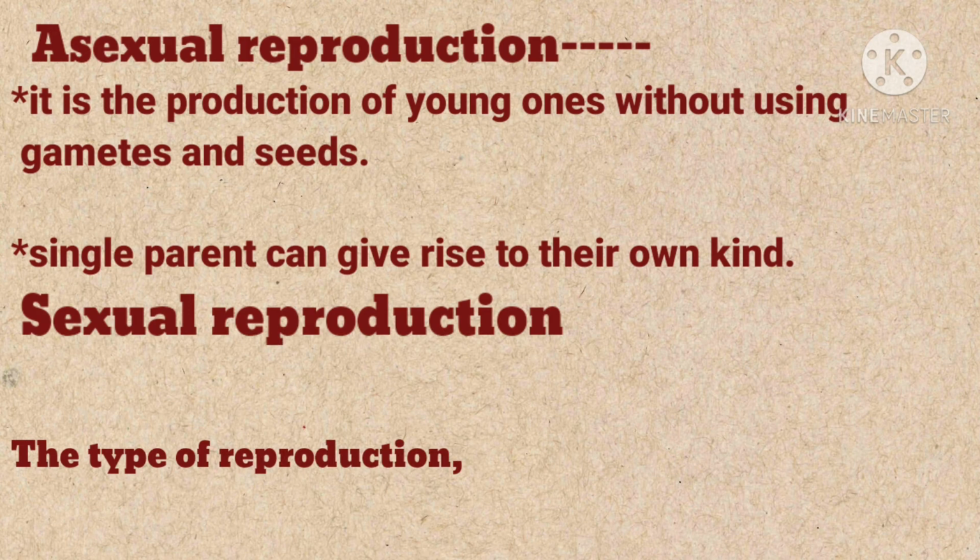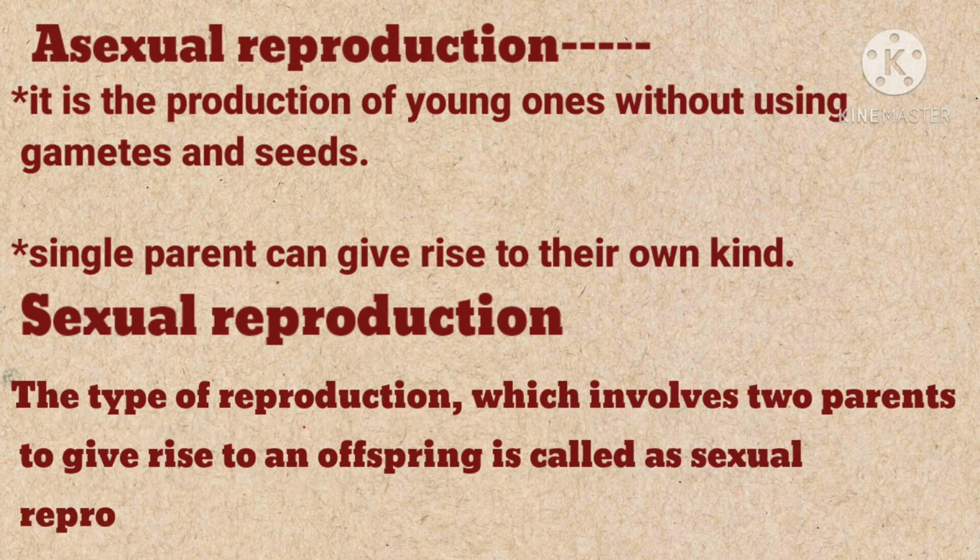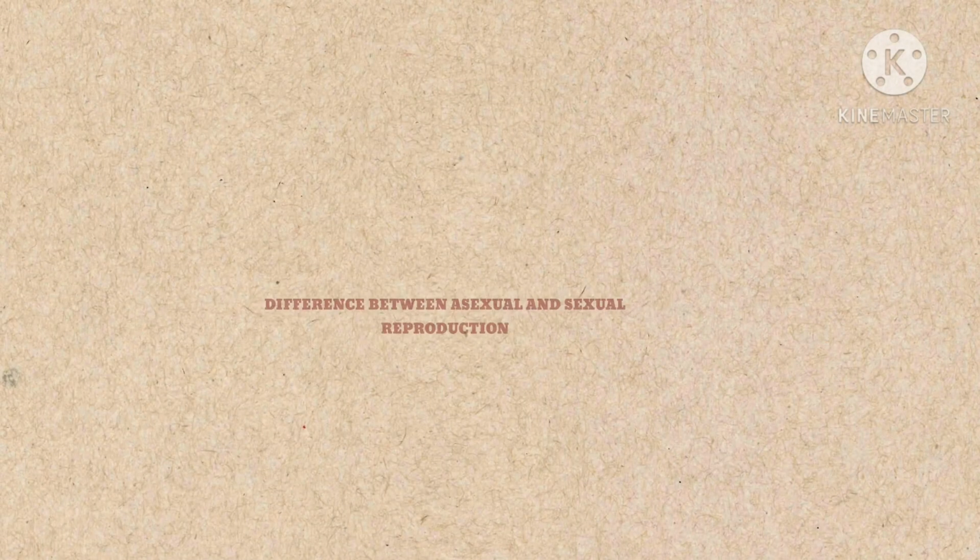Sexual reproduction is the type of reproduction which involves two parents to give rise to an offspring. Here two parents are required and gametes are involved. Let us see some differences between asexual and sexual reproduction.